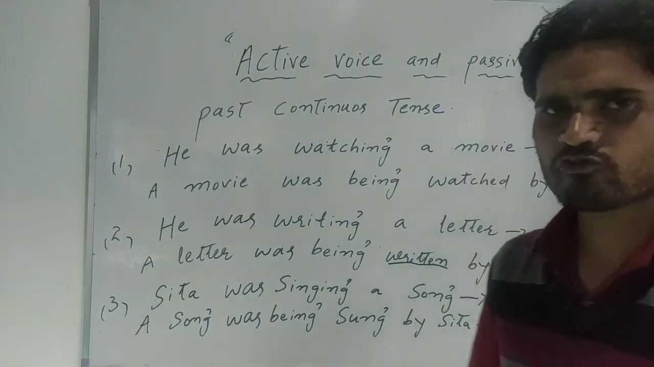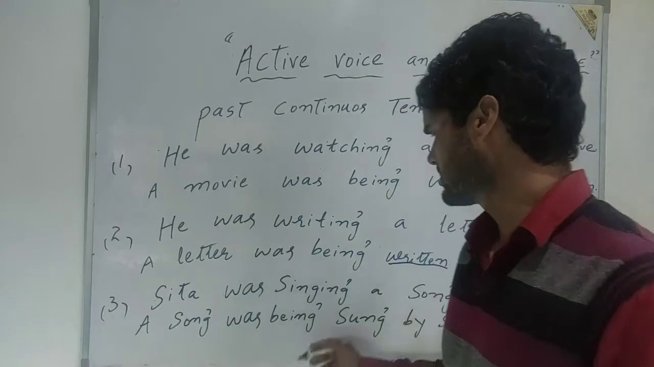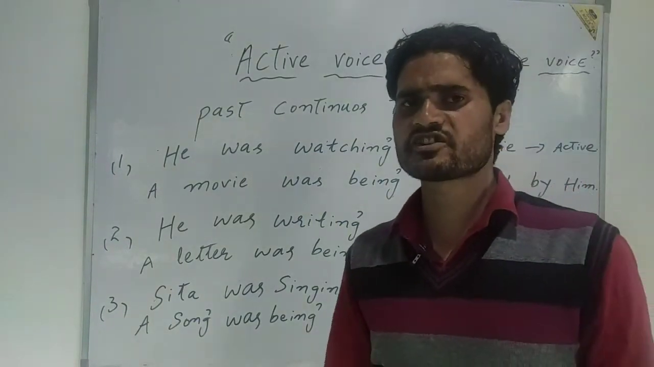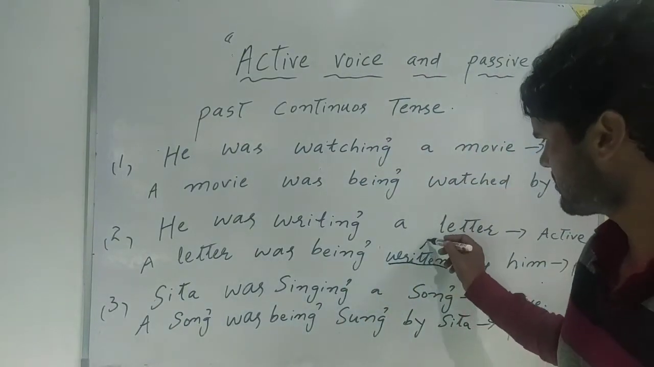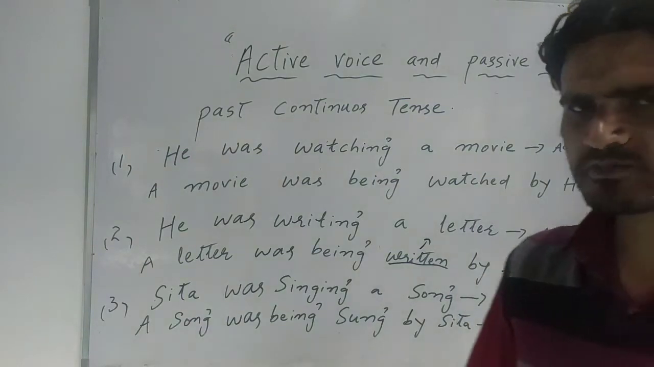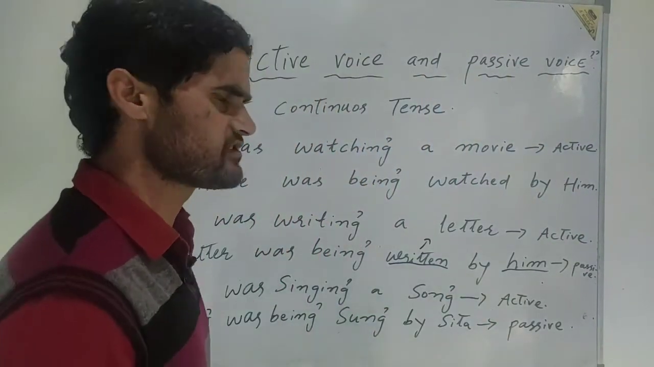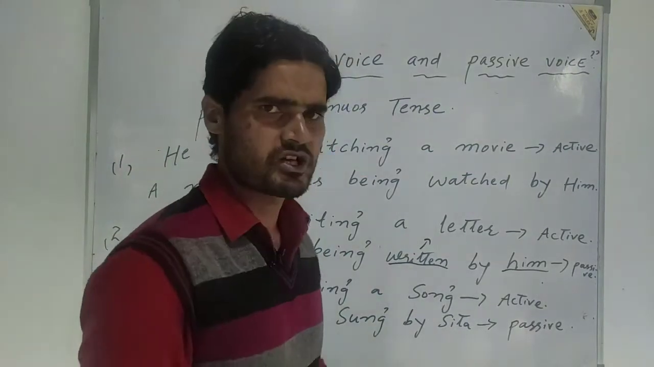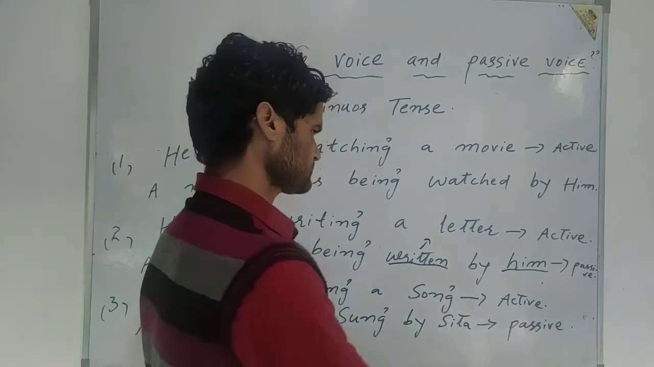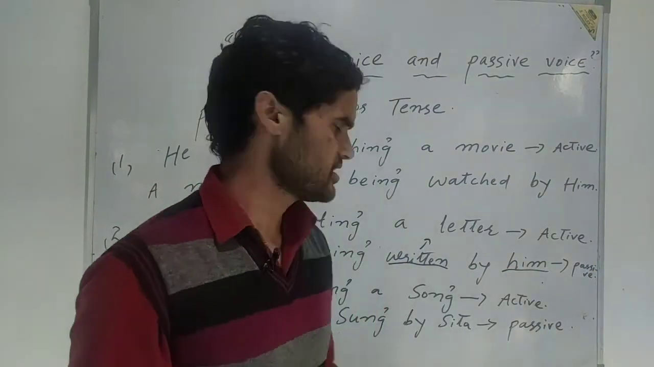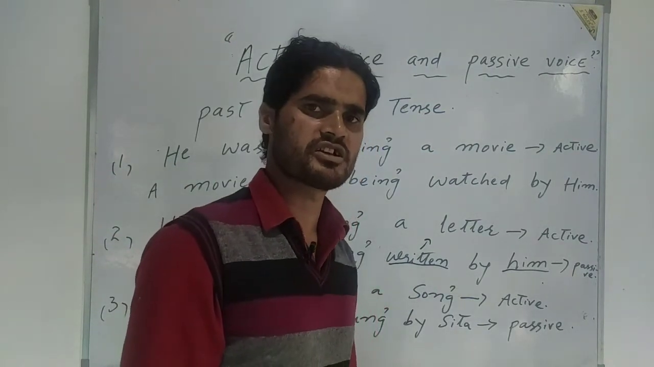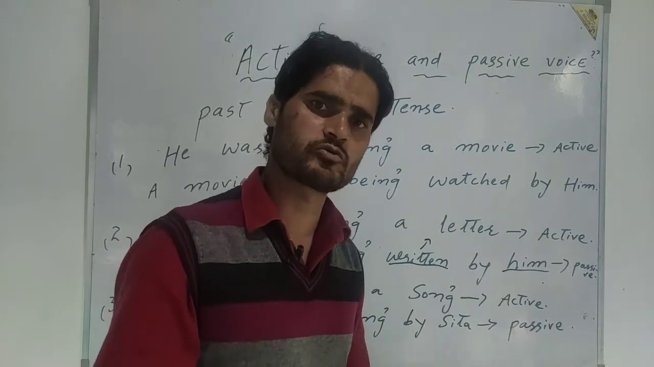In the passive voice, you always have to use the third form of verb. Write, wrote, and written. The third form of write is written. That is why I have written here the word written. A letter was being written by him. Here the pronoun must be in the objective form. I have already made a video on this. Whenever a pronoun follows the preposition, it must be in the objective form. It should not be that a letter was being written by he, it will be grammatically wrong because he is the subjective form of pronoun.